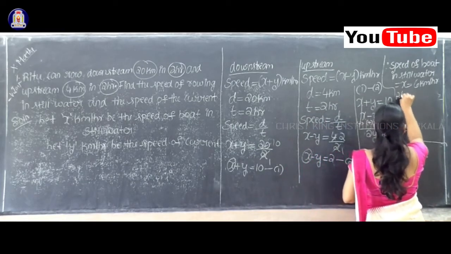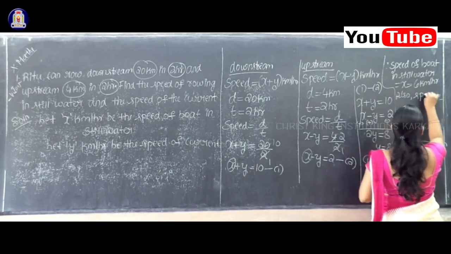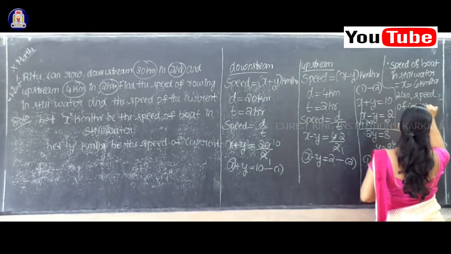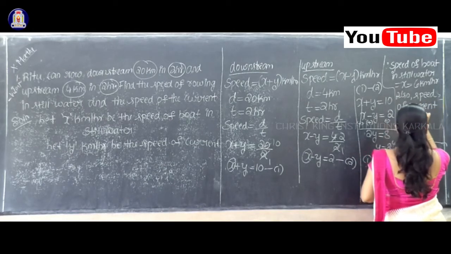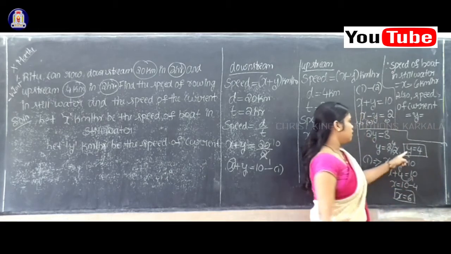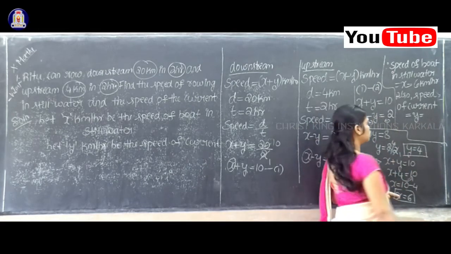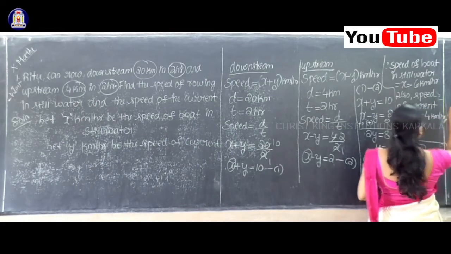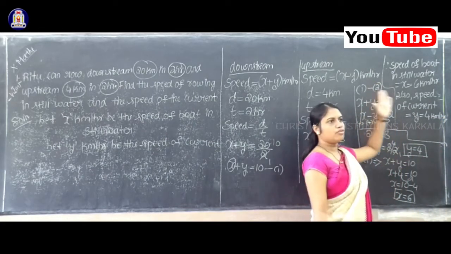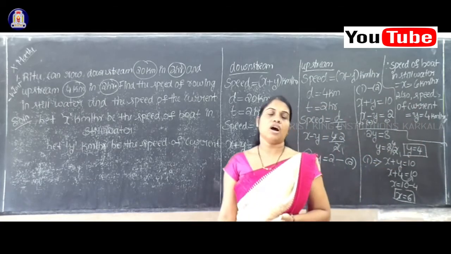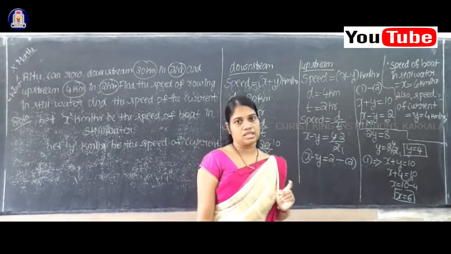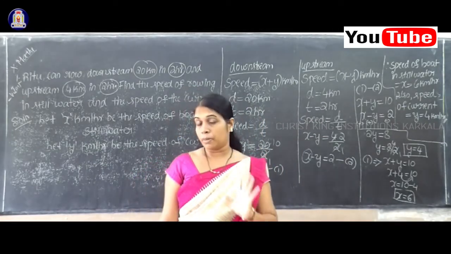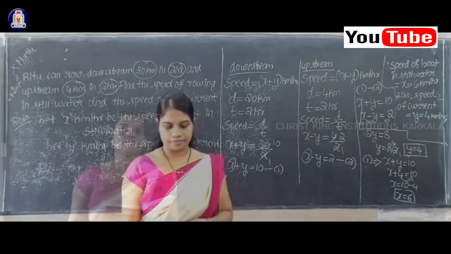Also, speed of current. Speed of current equal to how much? Speed of current is nothing but y. But what is the value of y here? y is equal to 4. So it will become 4 kilometer per hour. So therefore speed of boat is equal to 6 kilometer per hour. Speed of current is equal to 4 kilometer per hour. This is the solution. Important problem. Write and practice.